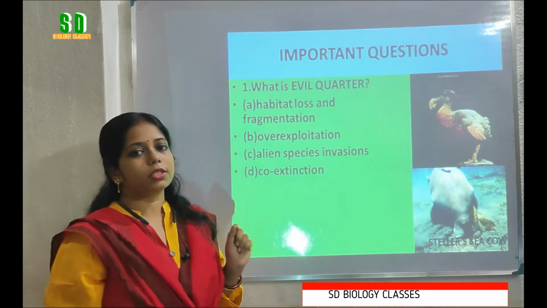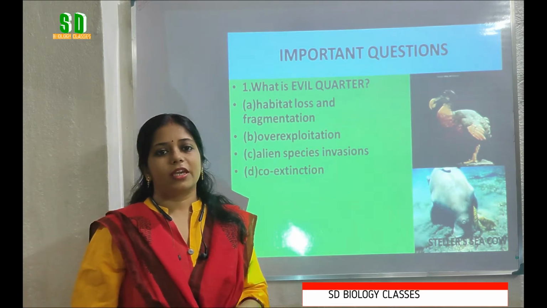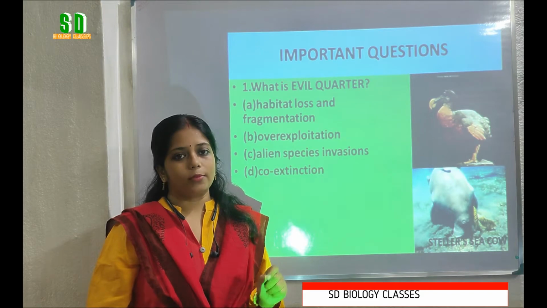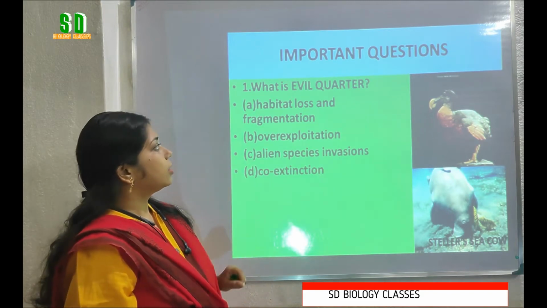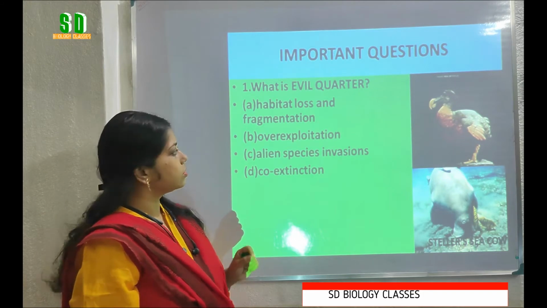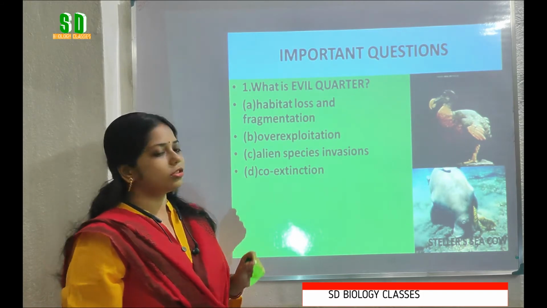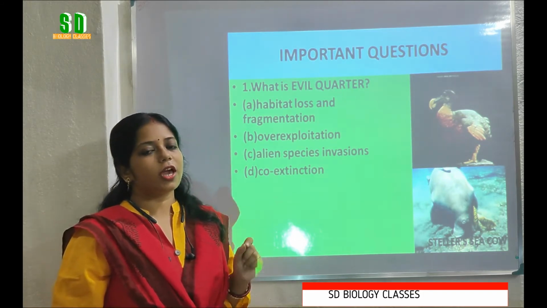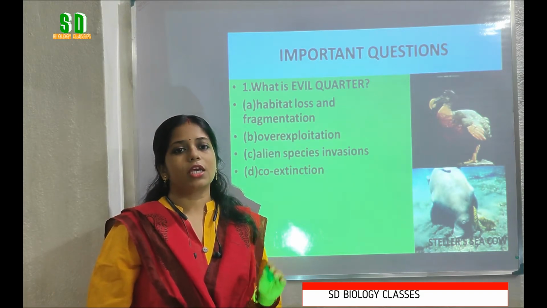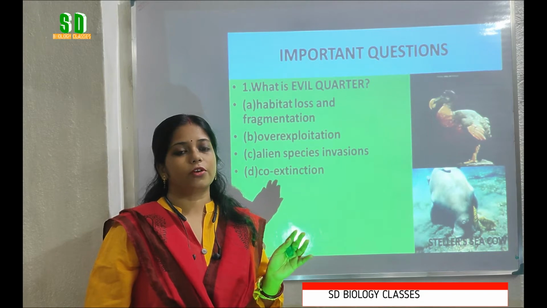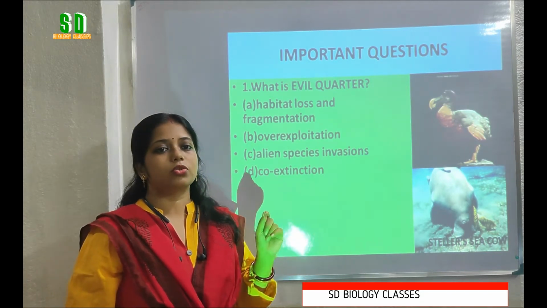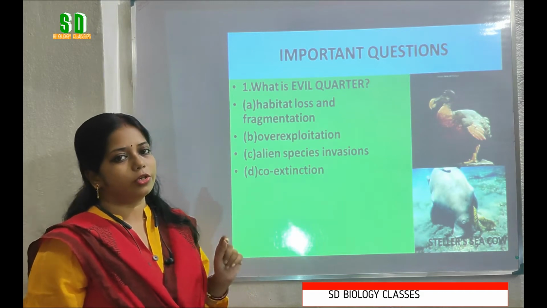The first question is, what is the evil quartet? There are several causes of loss of biodiversity. Among them, these four causes, that is habitat loss and fragmentation, overexploitation, alien species invasion and co-extinction, are the four most important causes for the loss of biodiversity. These four causes together are called the evil quartet.